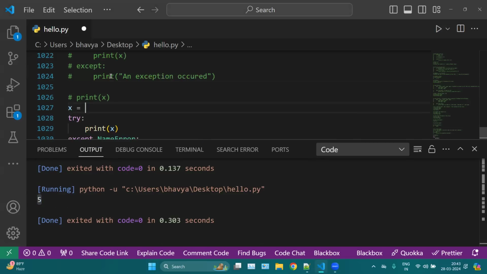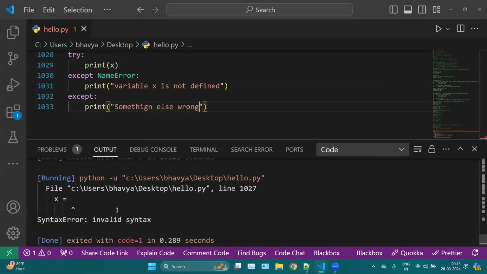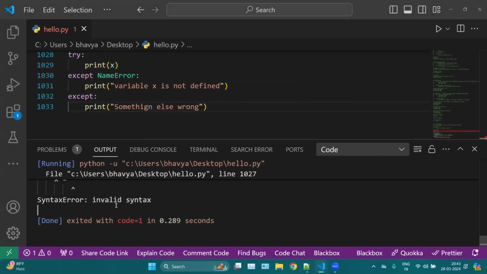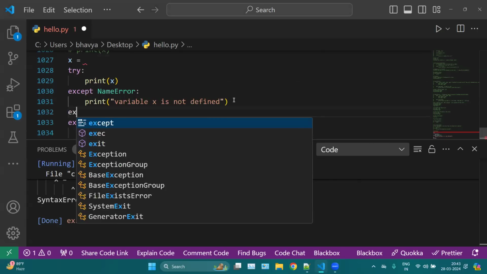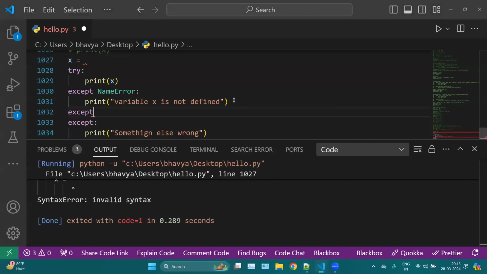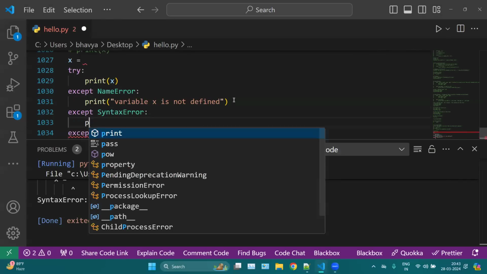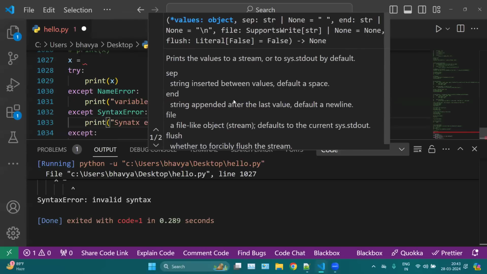Now let's say x is empty here, then we have another error, which is invalid syntax. We can also create another except for the invalid syntax, like SyntaxError, and here we can use print syntax error.